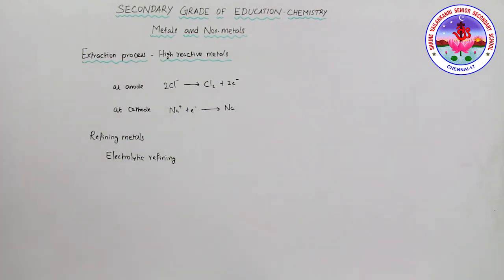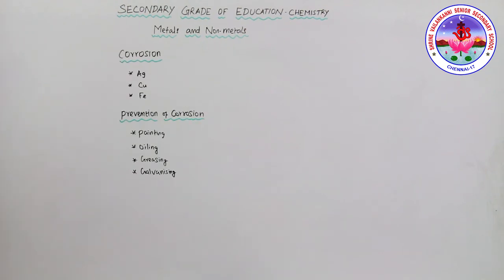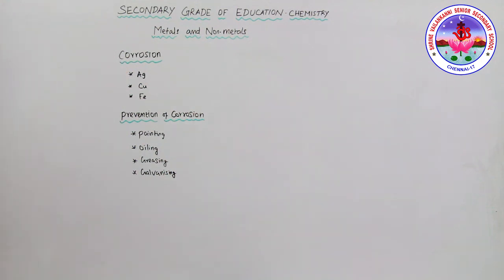Next is corrosion. Usually silver articles, copper, and iron get corroded. Silver articles become black after some time when exposed to air, because they react with sulfur in the air to form a coating of silver sulfide. That is why silver articles look black.